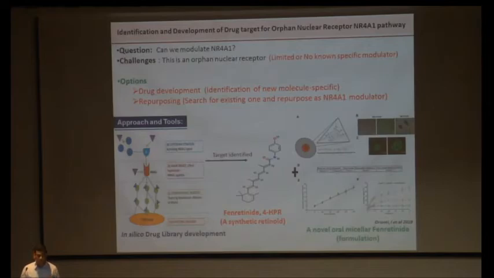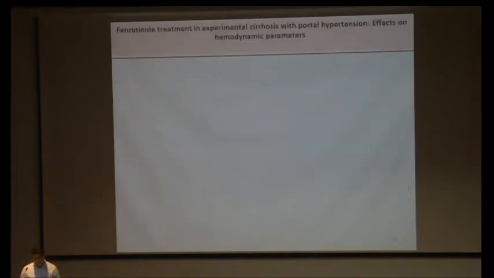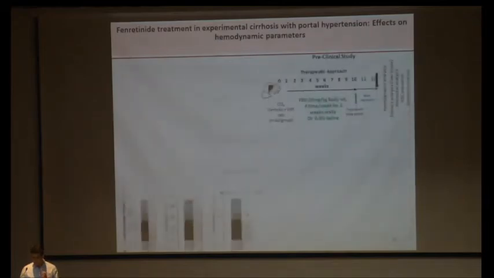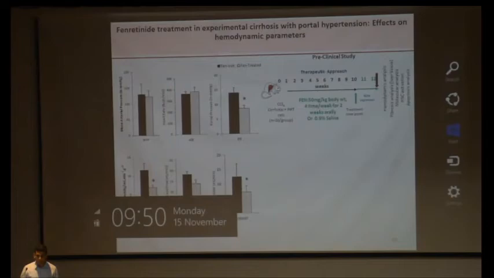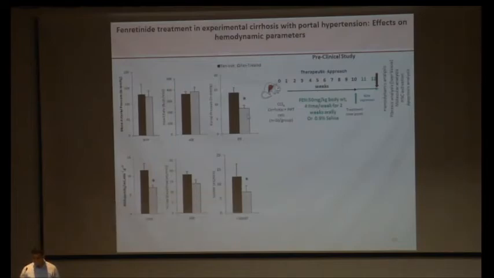There was some limitation with this molecule: it cannot be given in the naked form. So in collaboration with our team, we developed nanomicelles in which this molecule was encapsulated, which was suitable for systemic delivery, either oral or intravenous. I'm showing a small set of data. We treated the experimental animal model that we had developed with this molecule for 2 to 3 weeks, and checked whether there was a significant change in hemodynamic parameters. We observed a significant reduction in portal pressure, hepatic vascular resistance, and systemic mesenteric blood flow.